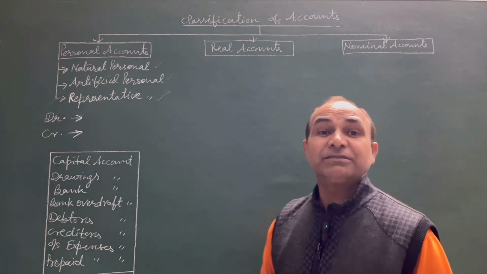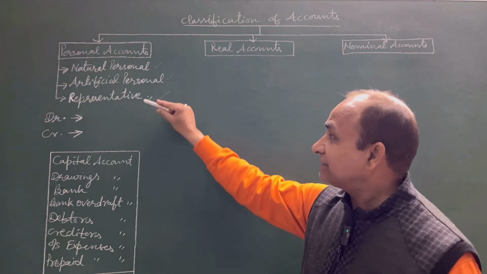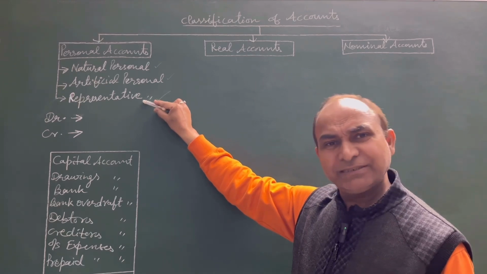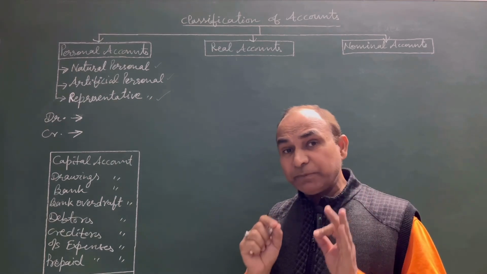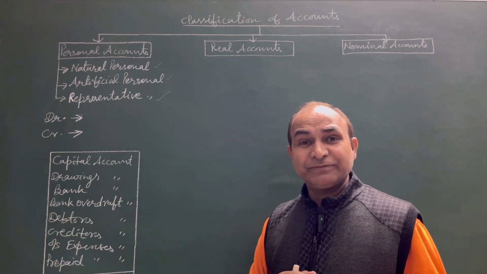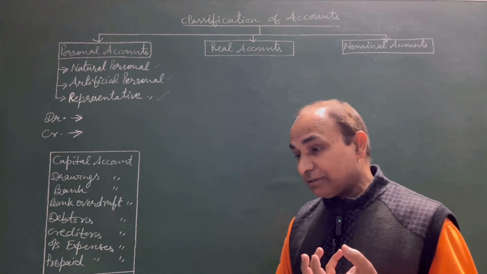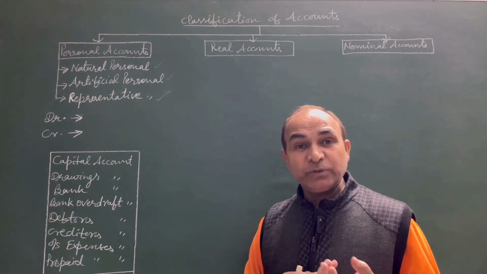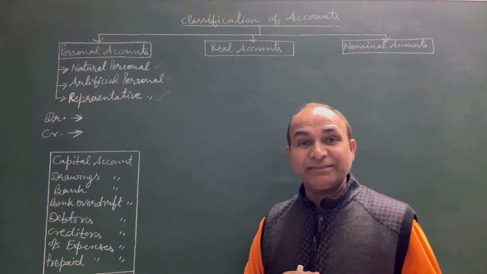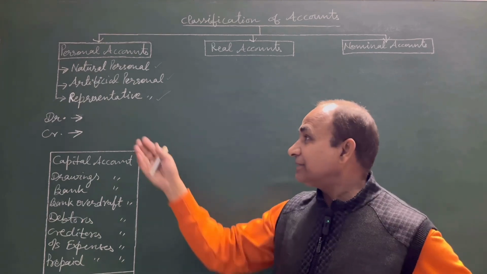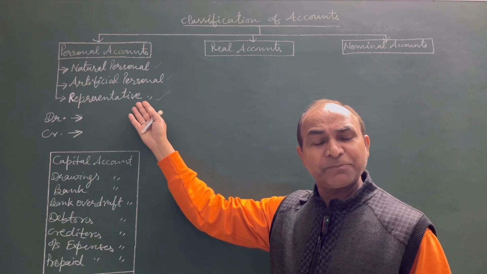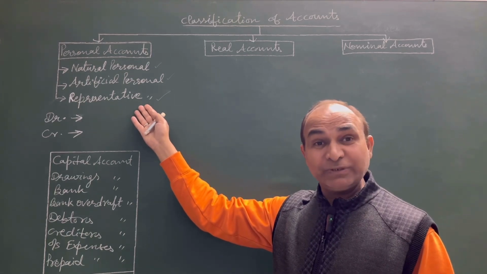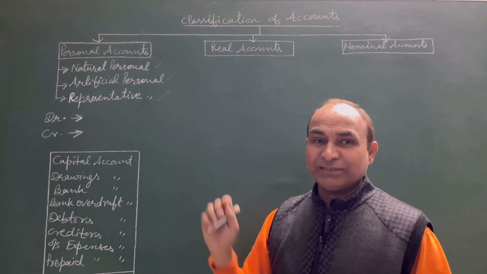Now come to the third category, and that is representative personal account. Simply, the representative personal accounts include the income and gains which are still unrealized or unpaid. These include unpaid expenses, prepaid expenses, accrued income or income paid in advance.